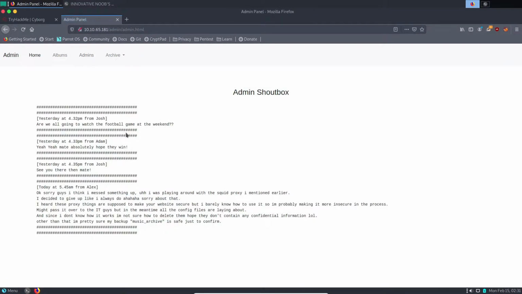Okay, so there is some text here. Let's read it. Are we all going to watch the football game in the weekend? Okay. I think I messed up. I was playing around with Squid Proxy. We got a hint of Squid Proxy. Because this person has written that I am pretty sure my backup music archive is safe, just to confirm. So there is some kind of backup whose name is music archive.